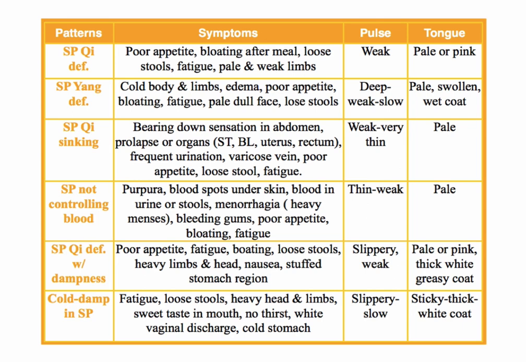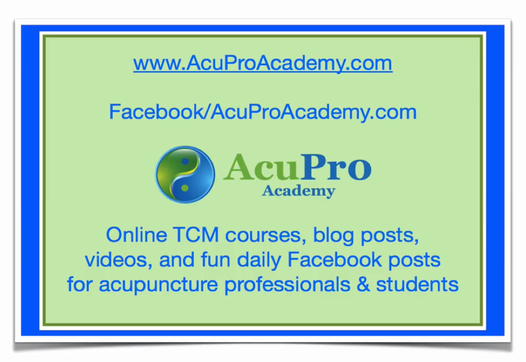So the pulse is slippery, which is damp, and slow, which is cold. And then the tongue coating is sticky or greasy, and thick and white, that's the cold showing, and the sticky, greasy is from the dampness, right? Sticky, greasy, same kind of idea from the dampness. So I hope that made sense to you, and you enjoyed this quick, made easy video on the inquiry for the TCM spleen.